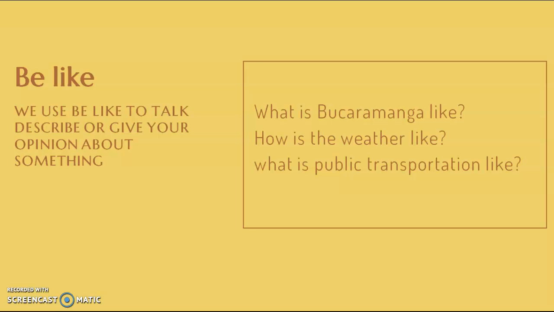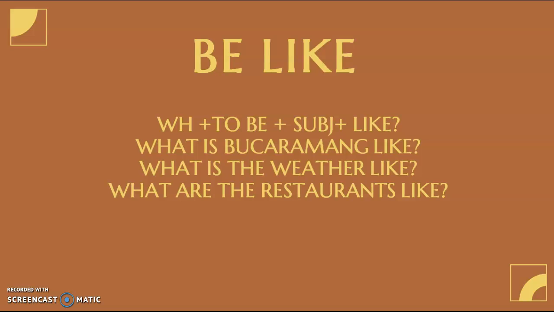So now let's analyze the grammar once more. "Be like." So we're going to use a WH question. Then we're going to use the verb to be because it's "be like." It's part of the structure. Okay? And then we're going to use a subject. Okay? And finally, "like."